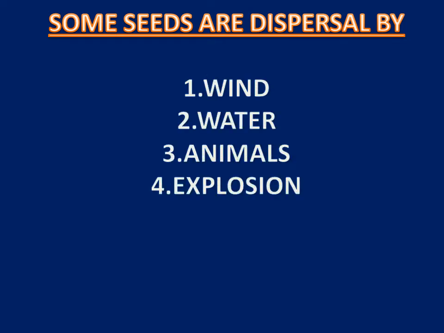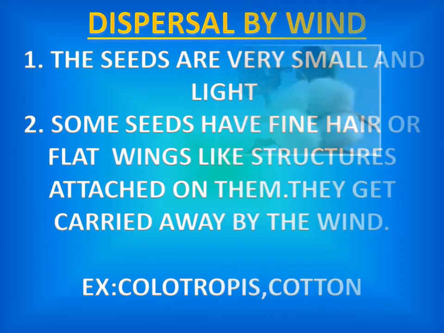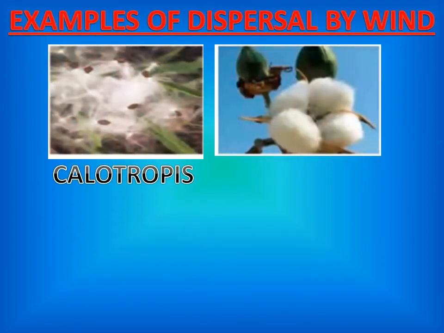Some seeds are dispersed by wind, water, animals, and explosion. Dispersal by wind. The seeds are very small and light. Some seeds have fine hair or flat wing-like structures attached to them. They get carried away by the wind. Examples: Calotropis, cotton.